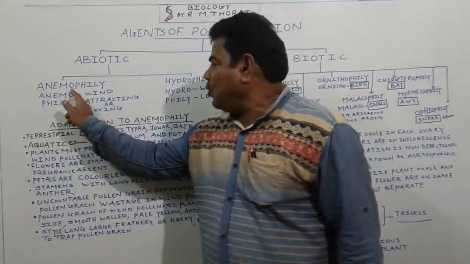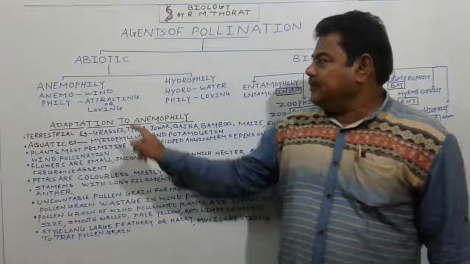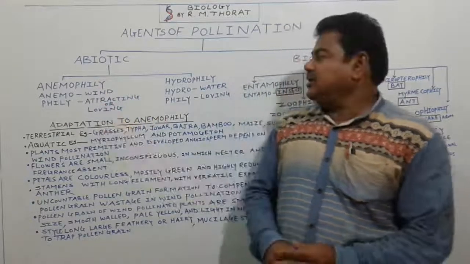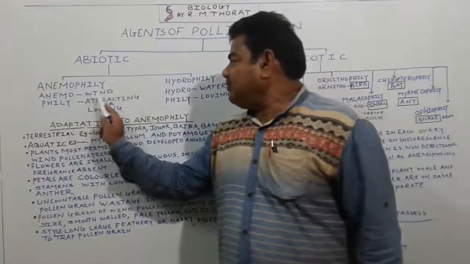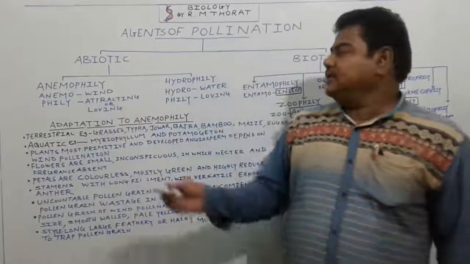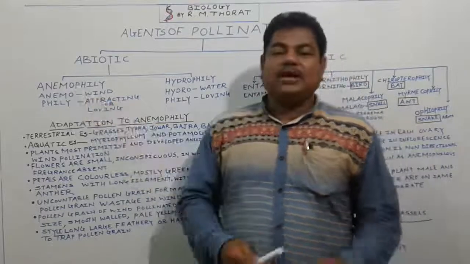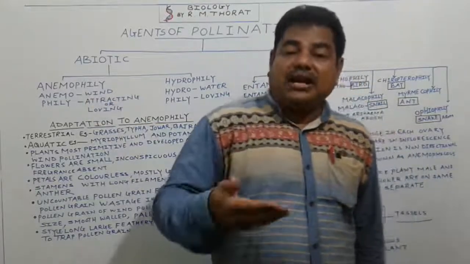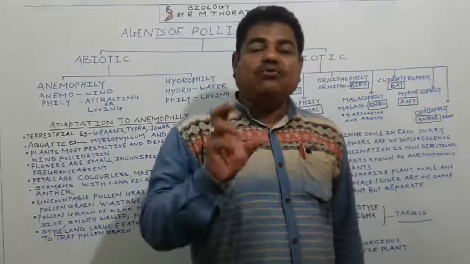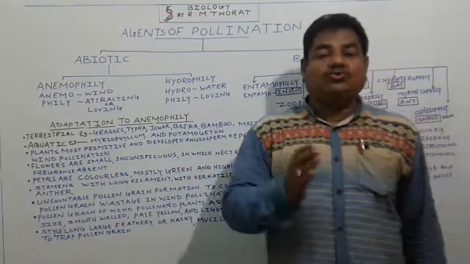See here, anemo and this one phily. Anemo means wind, and this phily means attracting or loving. Anemophily means pollination which is carried out with the help of wind. Pollination which is carried out with the help of wind, we call it as anemophily. And the plant in which such a type of pollination takes place, that plant we call it as an anemophilous plant.